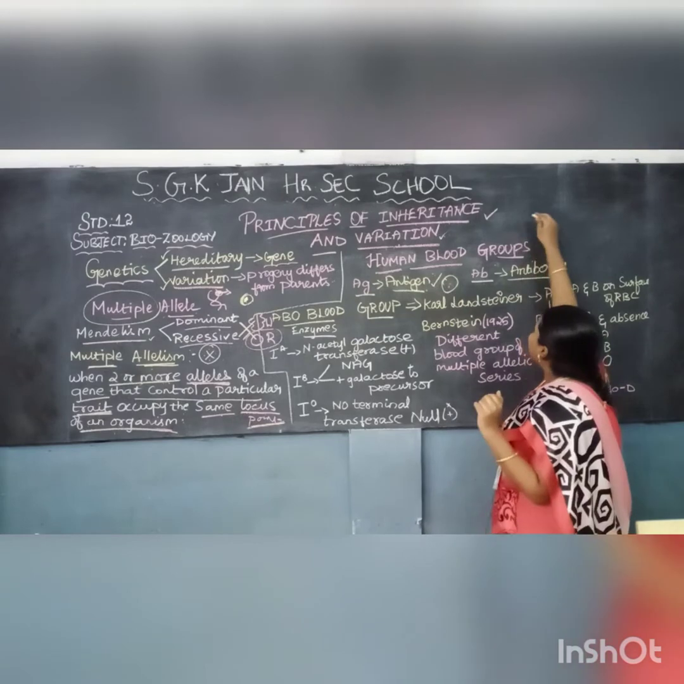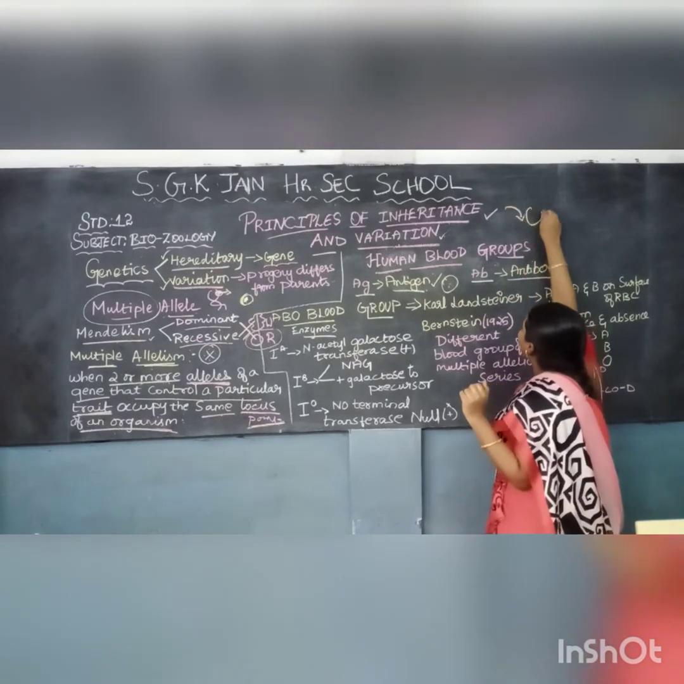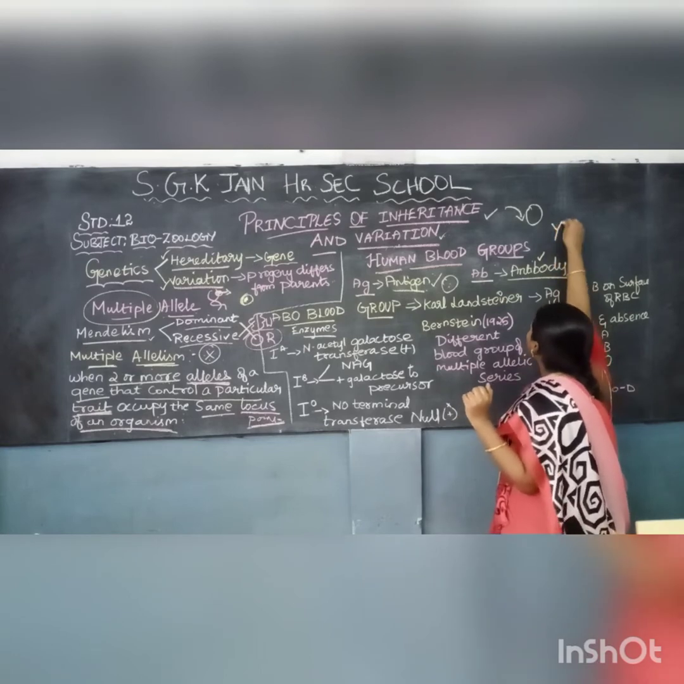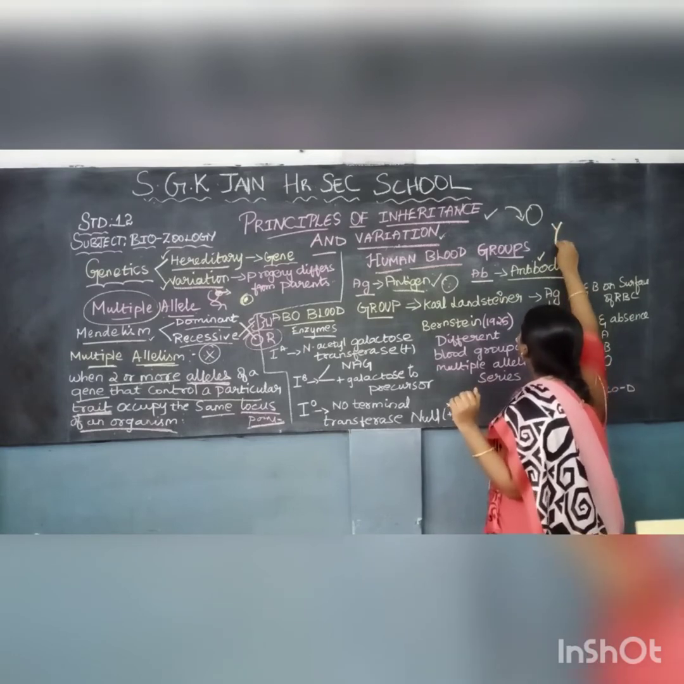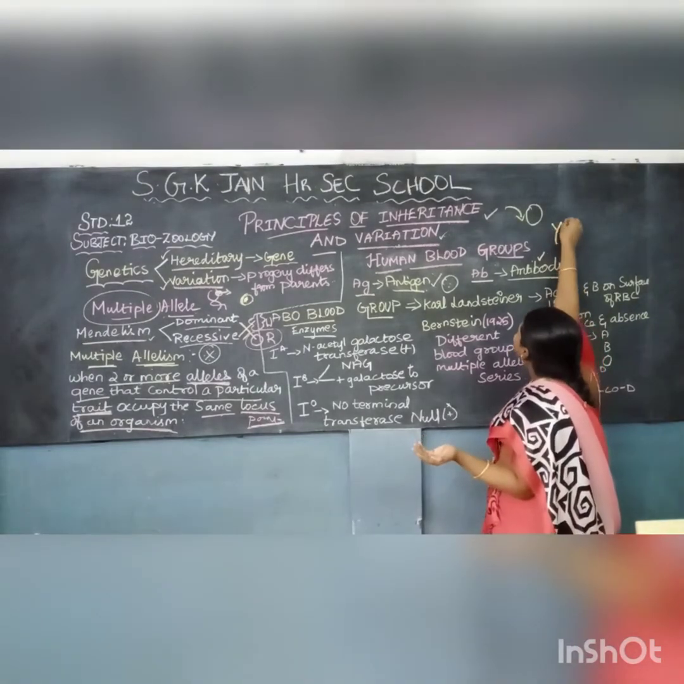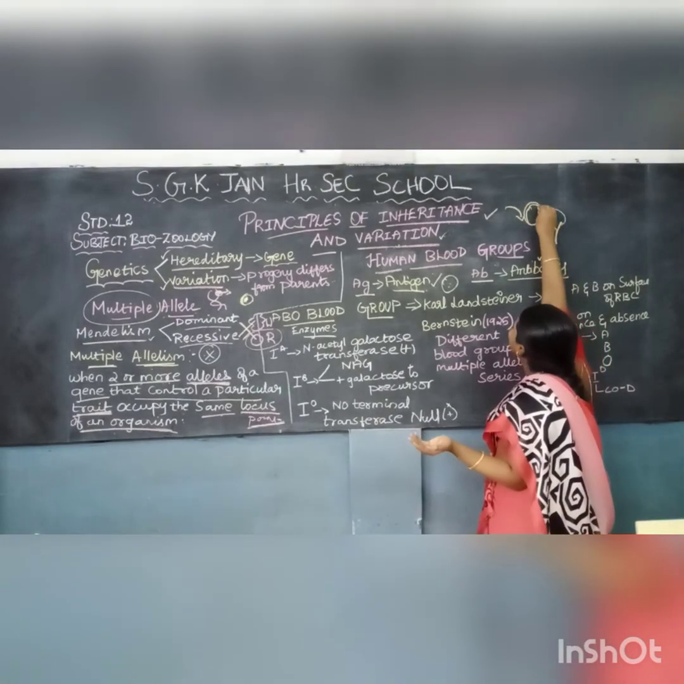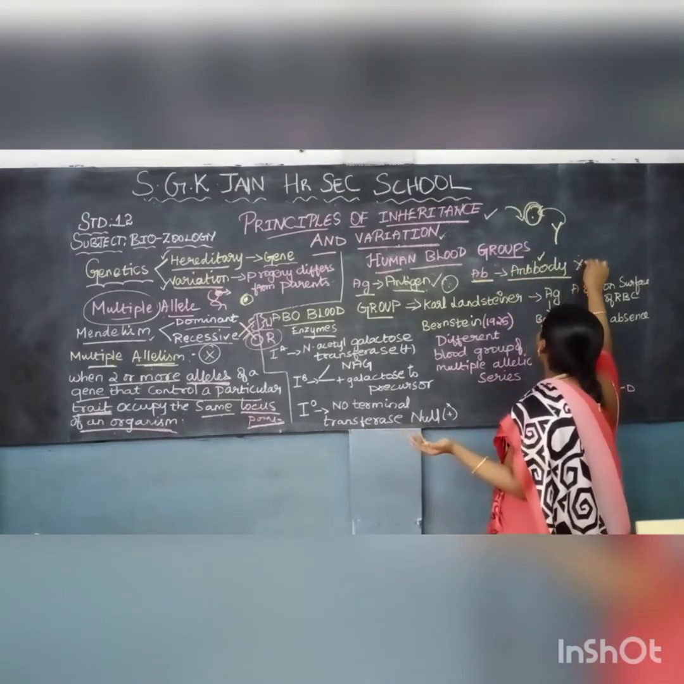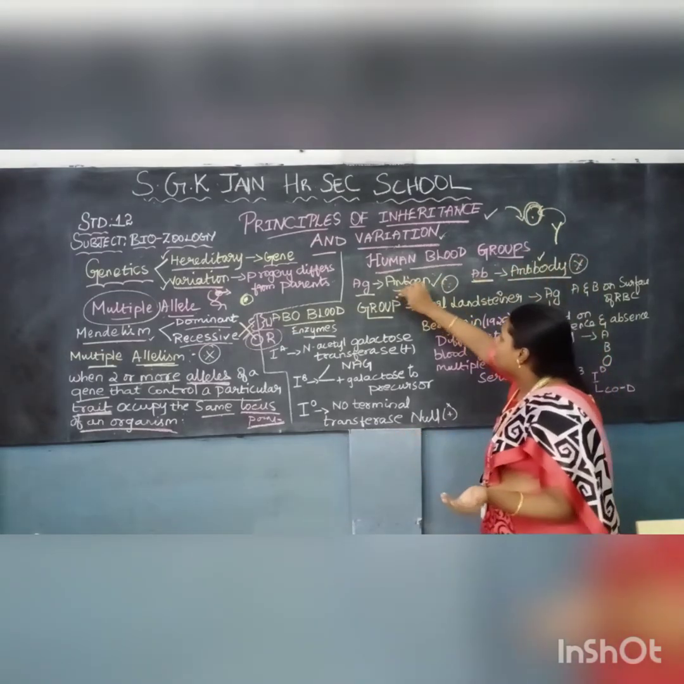Antigen is what? The foreign substances which enter our body. Antibody is what? Our immune system, which produces the immunoglobulins in order to act against the antigen and in order to kill that antigen. So that is called antibody. These two words are very important, antigen and antibody.